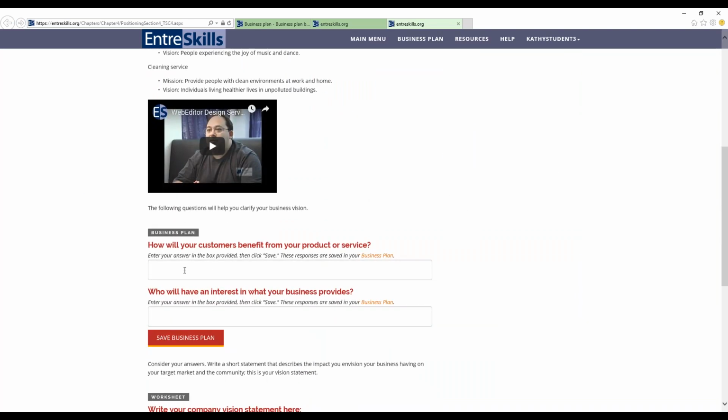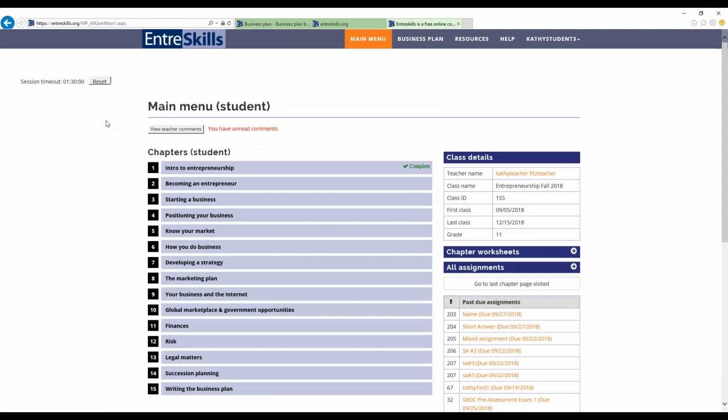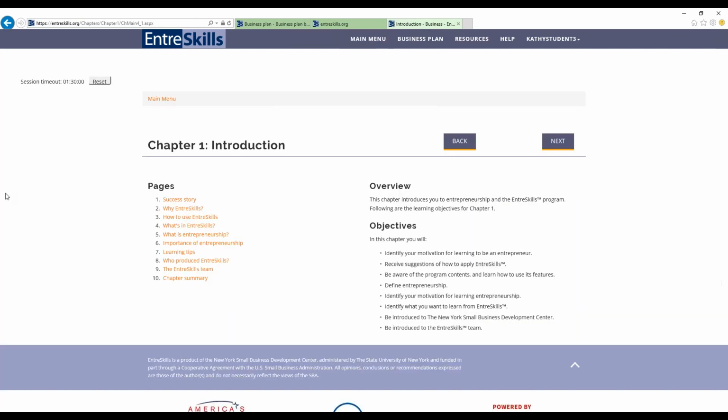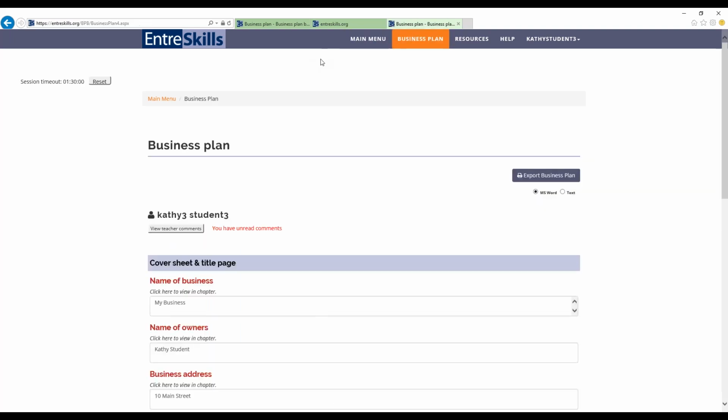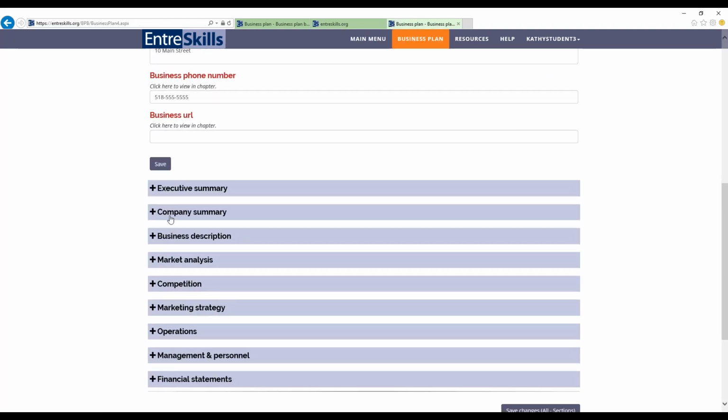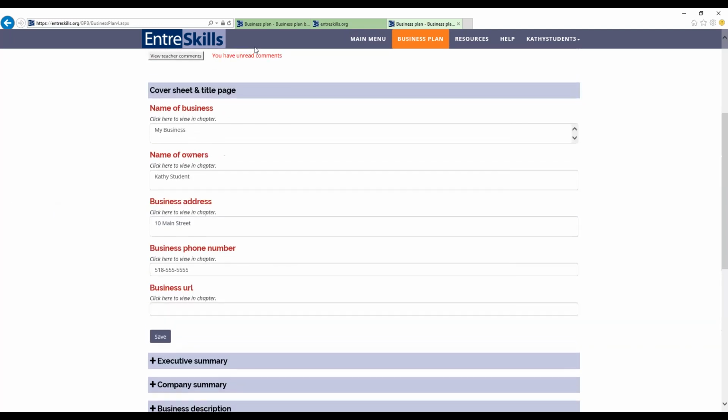Or they can work on the business plan questions as they move through the chapters. So again, some teachers will assign to their students to read through chapter 1 and answer all the questions. Or you might have your students just jump in and complete one section of the business plan. It's up to you how you want to work that.